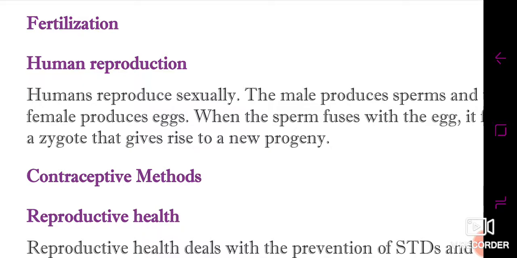So as you all know, humans reproduce sexually, and the male produces a number of sperms which is higher than the female, who produces the egg, and this leads to the new progeny after formation of the zygote.